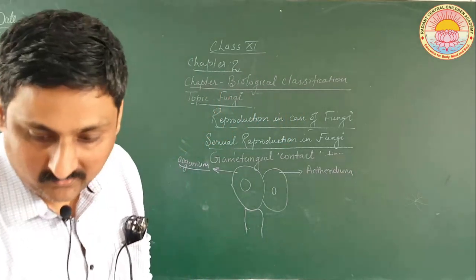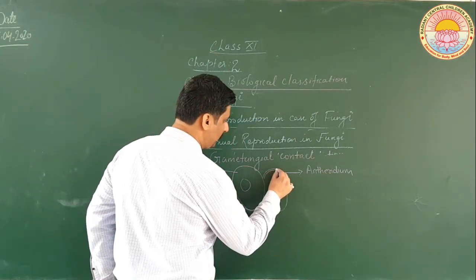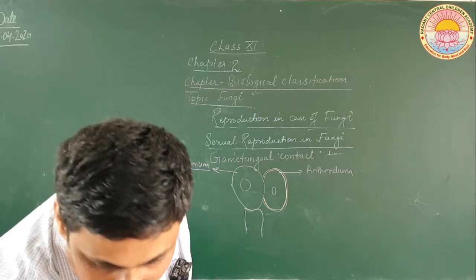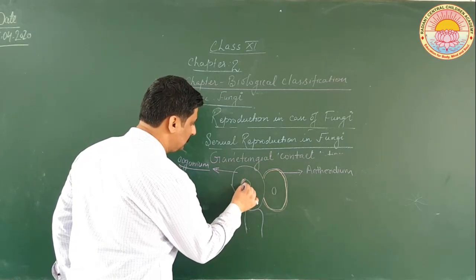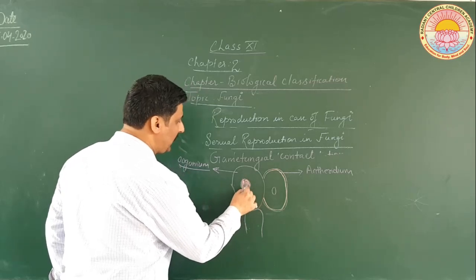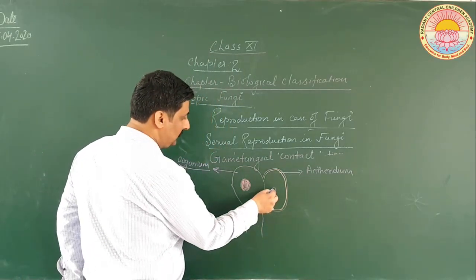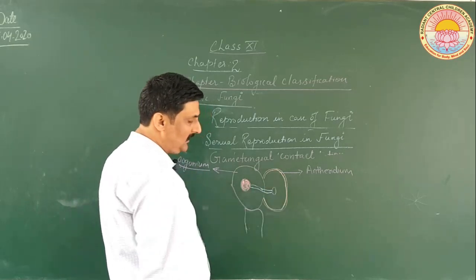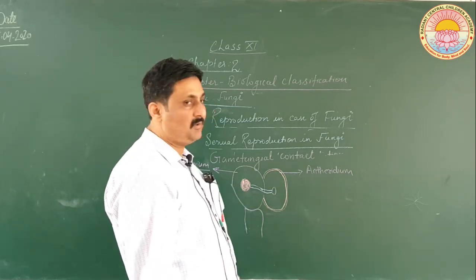Oogonium and antheridium. Okay, let us draw it differently so that it may look different. Now, in case of gametangial contact, a tube-like structure develops so that the male gamete is carried from the antheridium and reaches the oogonium.